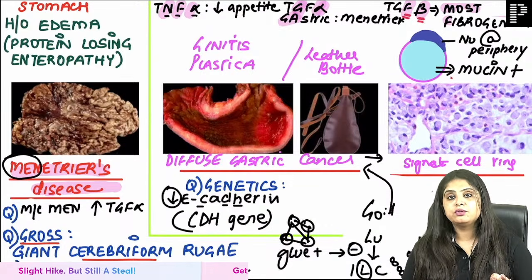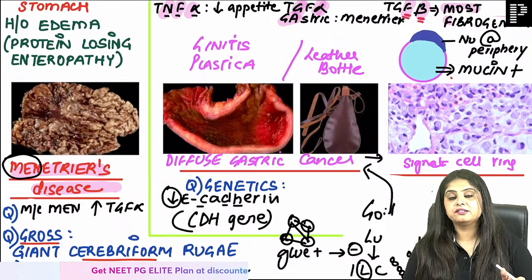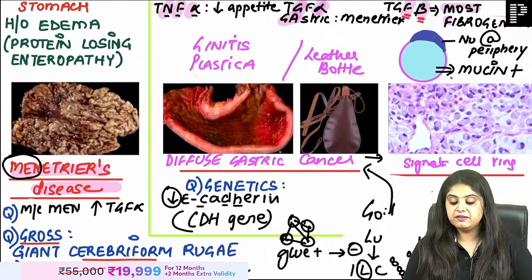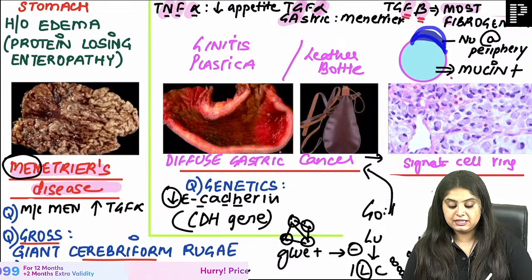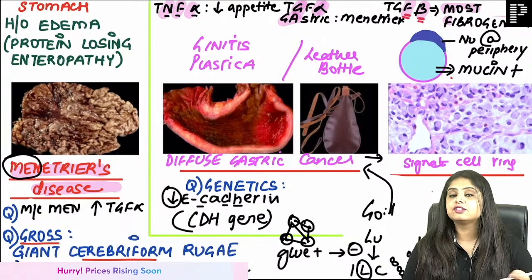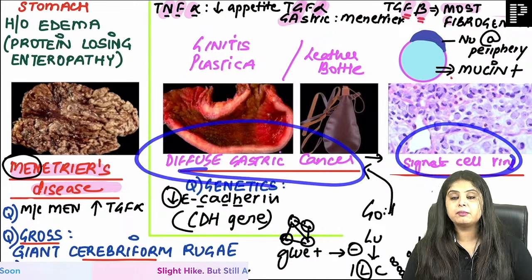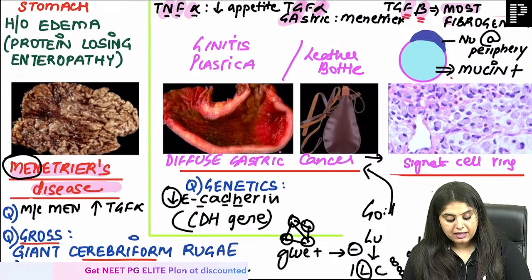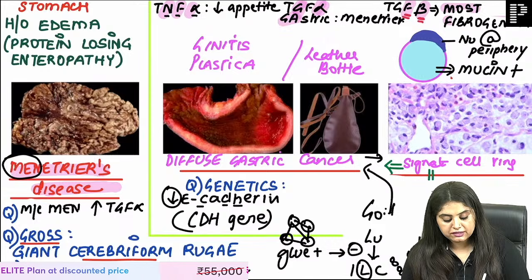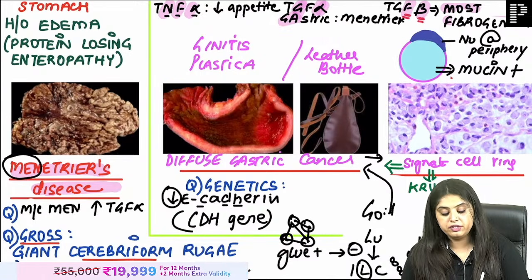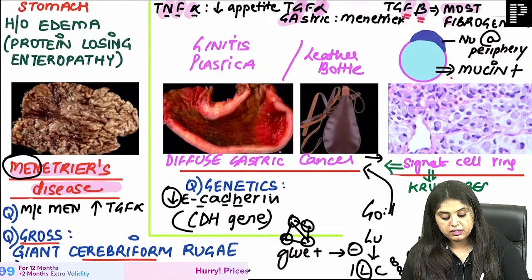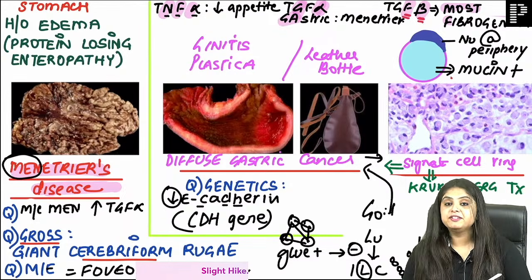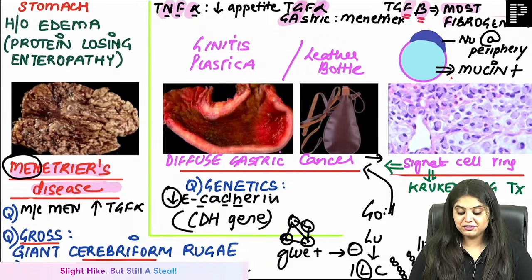If you have seen the photo, understood the photo, then you know it's a signet ring cell. You can't just mug up that this is going to be signet ring. No, this is not how it will be given in the paper. They will say nucleus is pushed to periphery, cell is filled with mucin. You visualize signet ring cell; the stomach cancer that they are talking about is going to be diffuse gastric cancer. But my students are so well aware that, ma'am, signet ring cells are seen in diffuse gastric cancer, signet ring cells are seen in one tumor of the ovary also, and that is known as the Krukenberg tumor of the ovary. Very, very good. Excellent. I mean, shall we stop the class? Because then you know everything, which is so, so nice, guys.